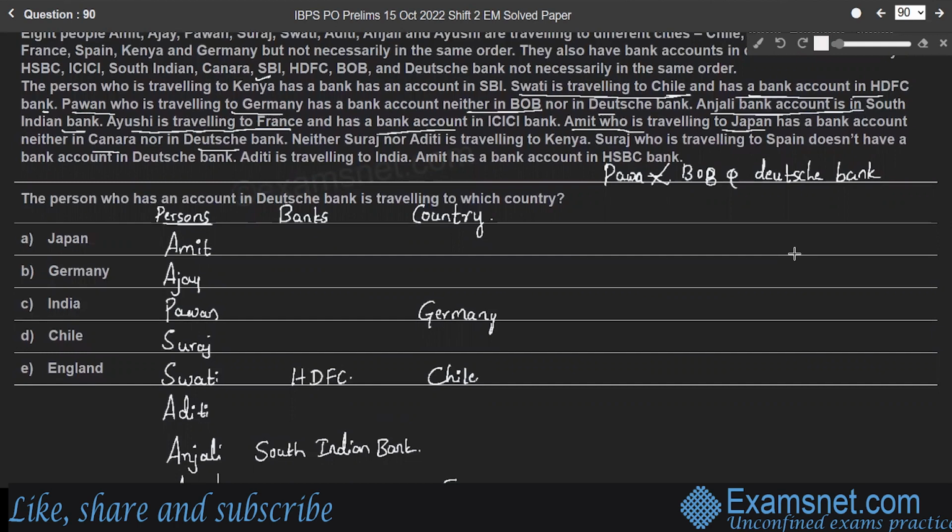So Amit is traveling to Japan. Amit's account is not in Canara Bank and Deutsche Bank.